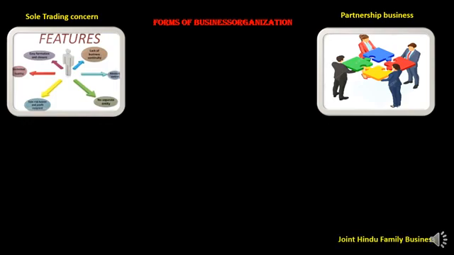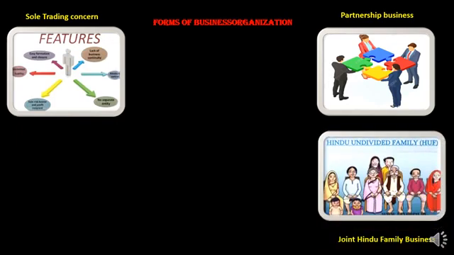Now students, let me tell you that joint Hindu family exists only in India. In no other country can you find the joint family. So this kind of business exists only in India, where the ancestral business activity is passed from generation to generation, and any person who is born in the family becomes a member, and his membership gets over after the death of the person.